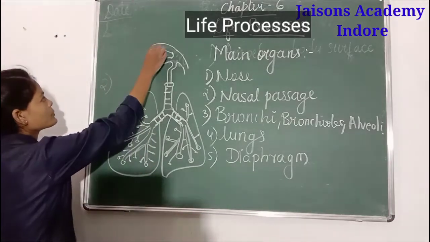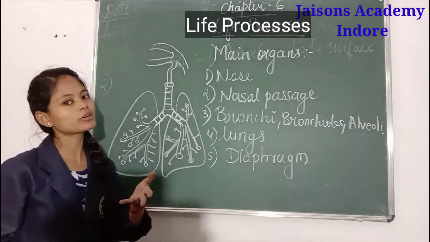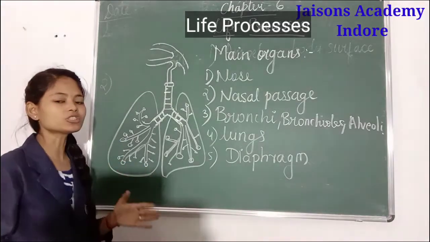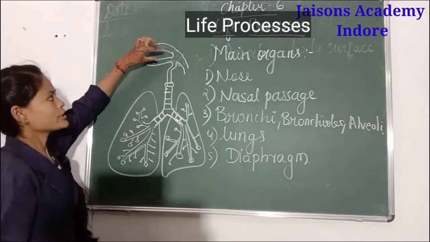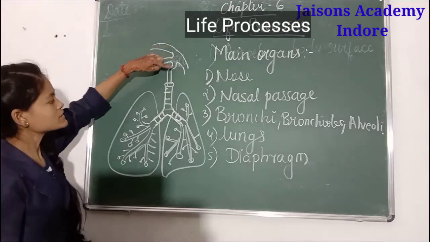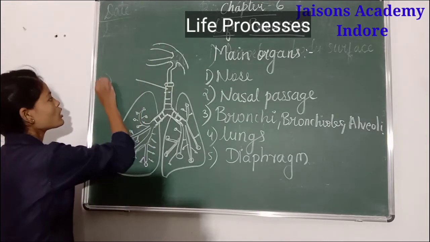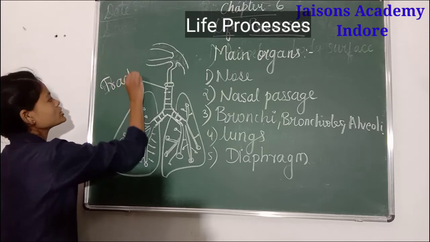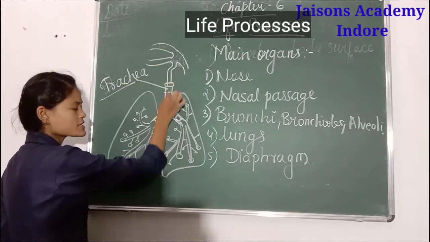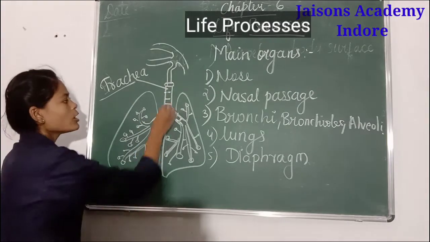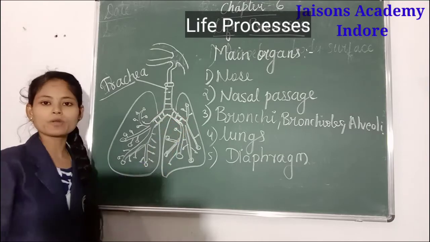These are basically the nasal passage, and the nose is the external organ present on human beings through which the oxygen rich air is drawn into the body. From this, the air passes into the windpipe, which is called the trachea, through which air passes into the lungs. Then this trachea, when it comes down, divides into two branches.